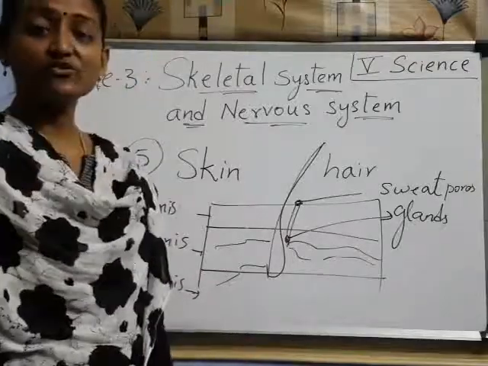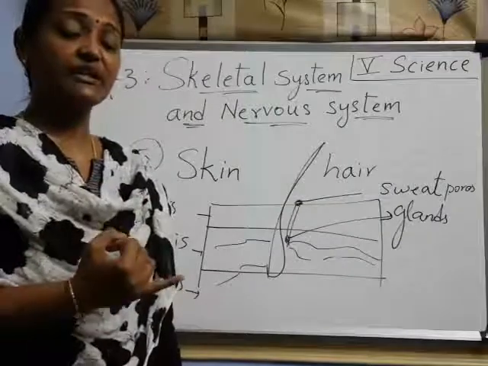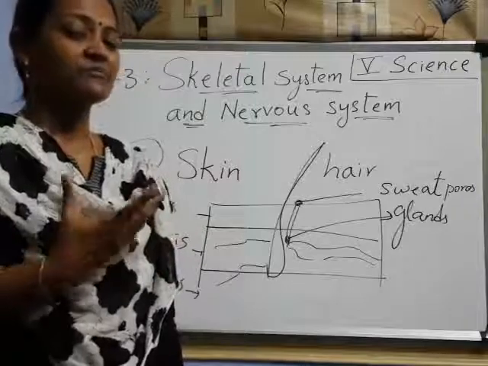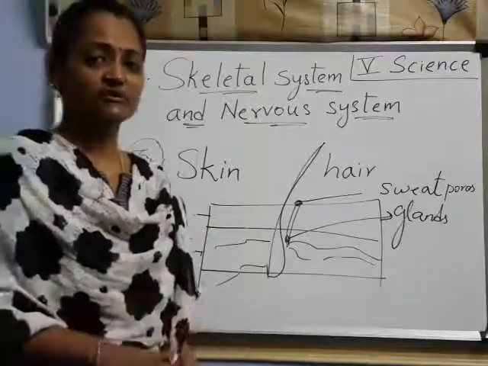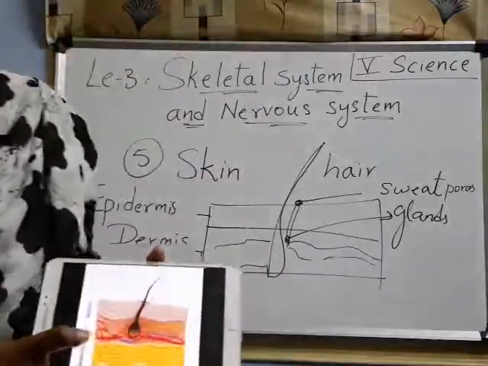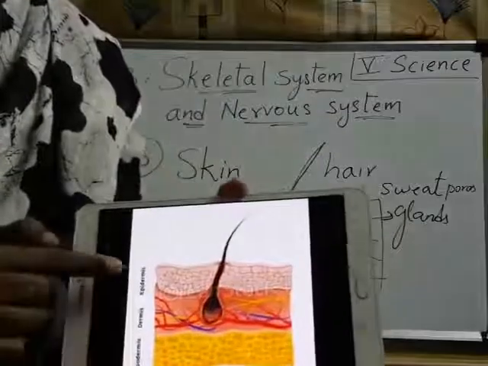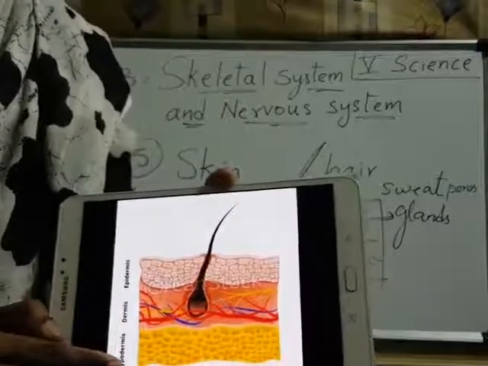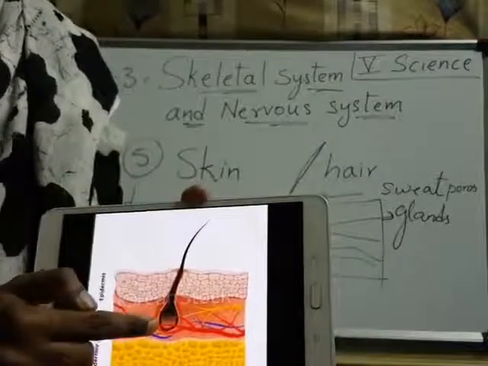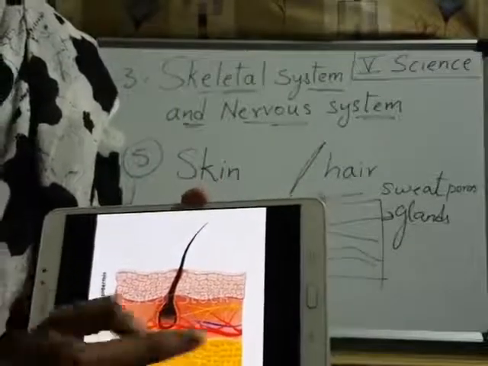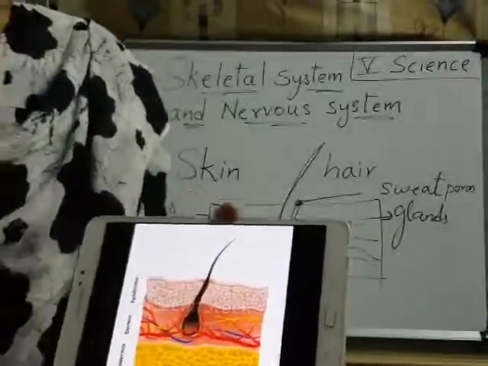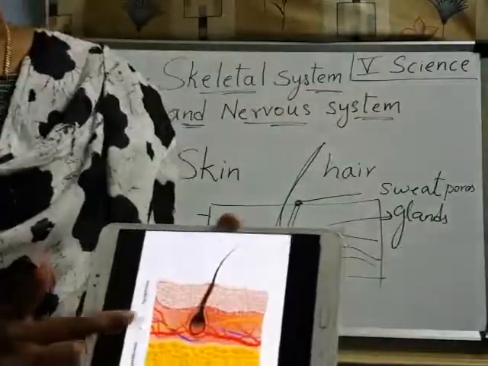Skin mainly helps us to touch, right? Feel pain, hot, cold, even pain, we can feel those feelings, isn't it? Now, if you look here, this is the structure of the skin. Three layers are there: epidermis, dermis and hypodermis. We find a hair follicle. This is the hair structure that is rooted here. Understood? And it has so many nerves. These nerves pass the information to the brain. Those are sensory nerves.